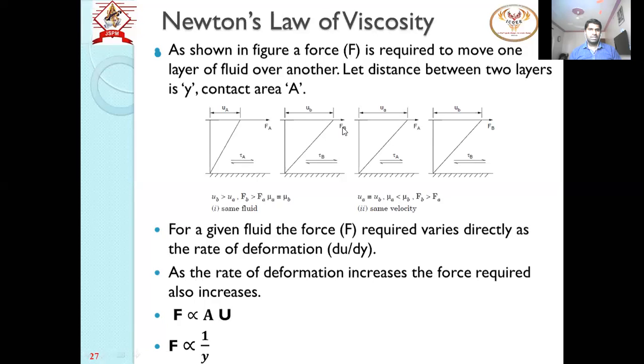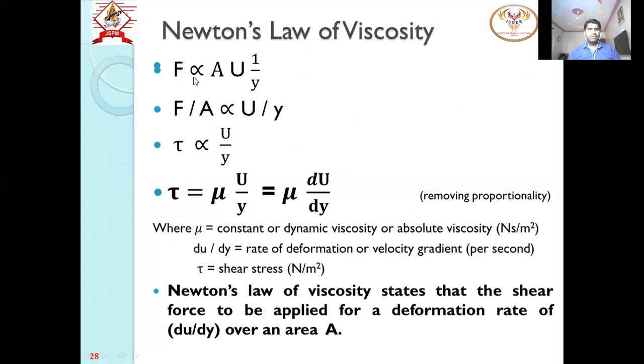If you increase the force, the velocity of the fluid will increase, and the contact area will also increase. So we can say that force is directly proportional to the contact area and to the velocity, and inversely proportional to the distance y. From this relation, F upon A is proportional to U upon Y. F upon A, shear force upon area, gives the shear stress tau. Therefore tau is proportional to U upon Y.